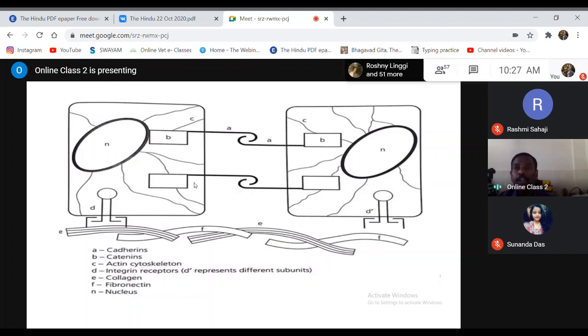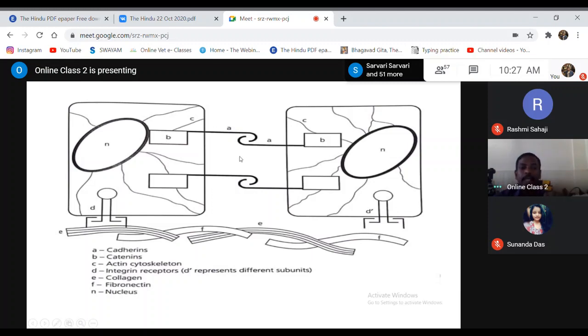But tumor cells can multiply even without the matrix. That is an important property of a tumor cell. So what we are discussing now is how the cell-cell interaction is reduced.